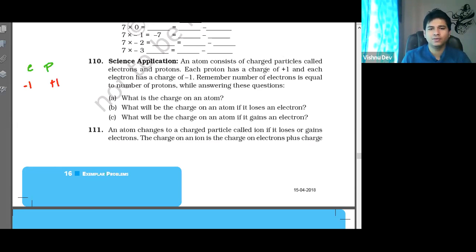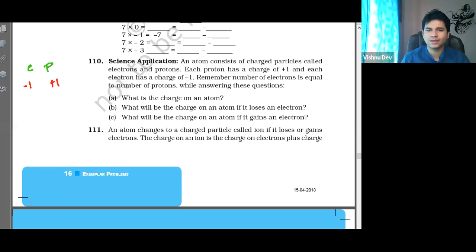Try to deduce the information. Whenever a question is given, neutrons also, sir? But in this case, we are talking about just protons and electrons. Obviously, we are not talking chemistry, we are talking about maths. Whatever is given in the problem, we will be talking about that.